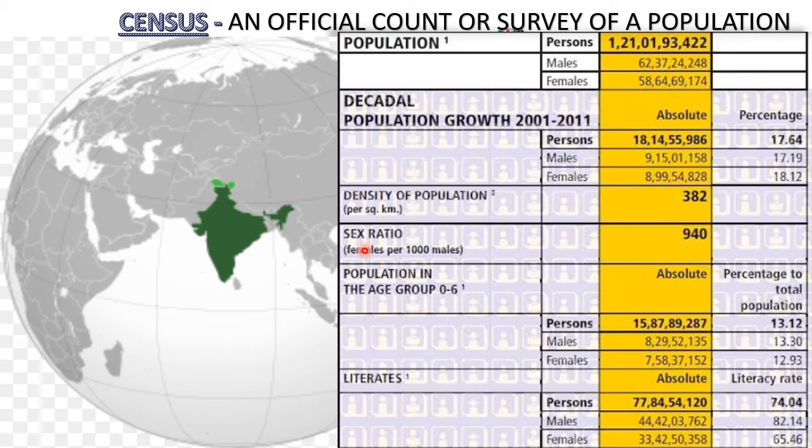Then sex ratio, that is counting of males and females. Sex ratio is counted as females per 1000 males. So female counting was 940. Even the age group 0 to 6, then literacy rate, and so on. All this counting is done during the census, which happens after every 10 years.